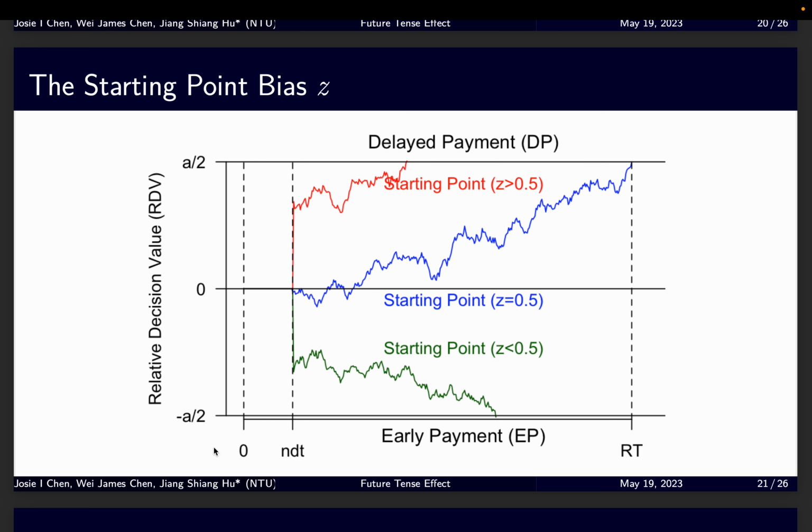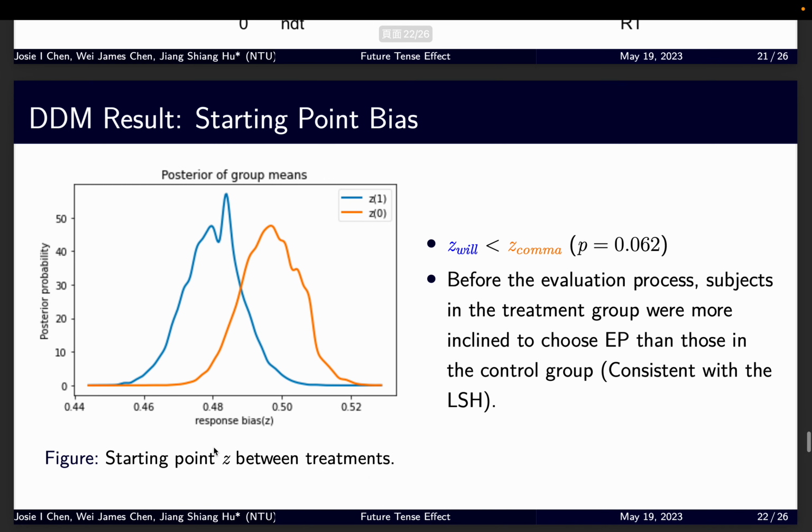And if the subject is future biased, the subject will choose the delayed payments more often and more quickly. And we also find that the future tense will move the starting points for the treatment group towards the early payment, which is also consistent with the LSH.